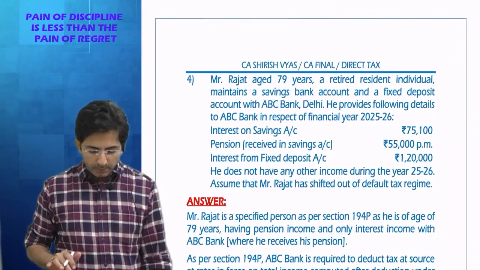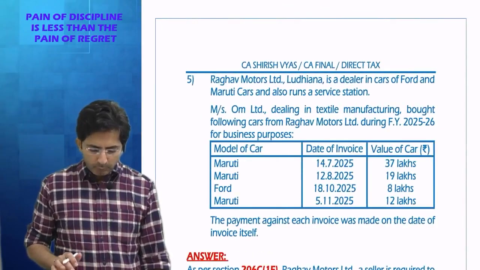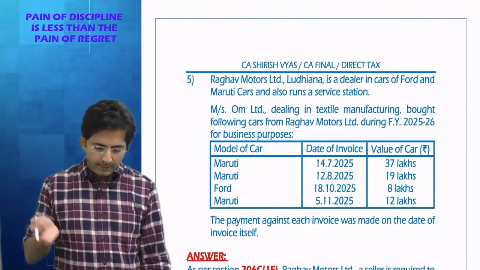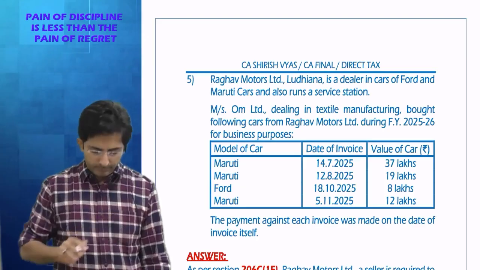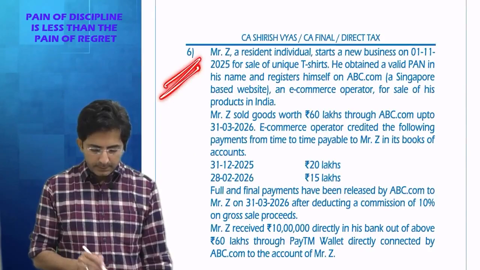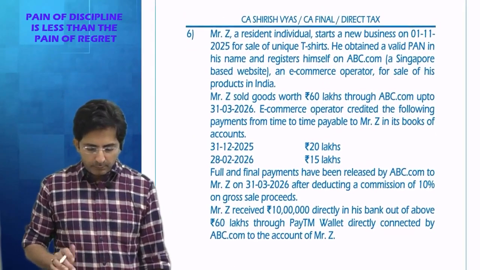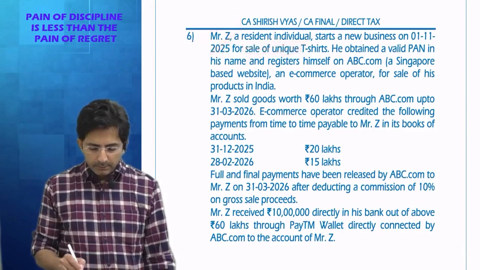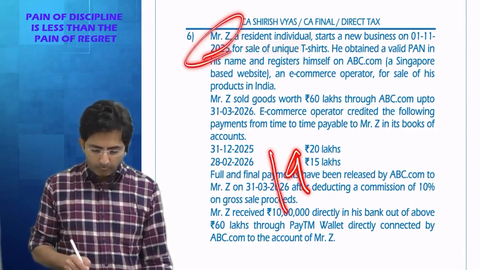So this was question number 4. Then question 5 I asked not to do. See, we are under question 6, point number 5. Then under question 6, point number 6, this was given in homework. See, in this question, what is given? Mr. Z, a resident individual. See, this question is firstly on 194O.